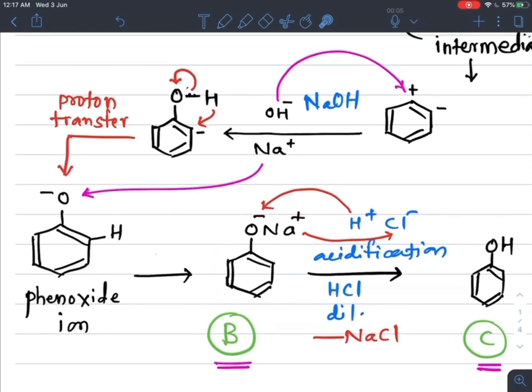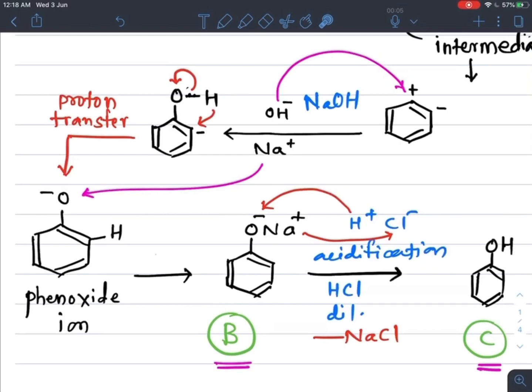Sodium phenoxide further, on acidification with HCl, has its Na removed by H plus, and by taking this H plus, here we get the phenol with the removal of NaCl as a byproduct.